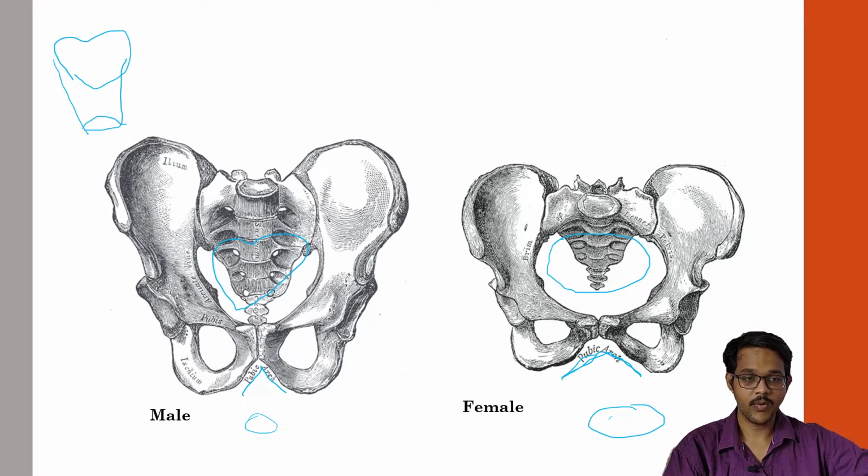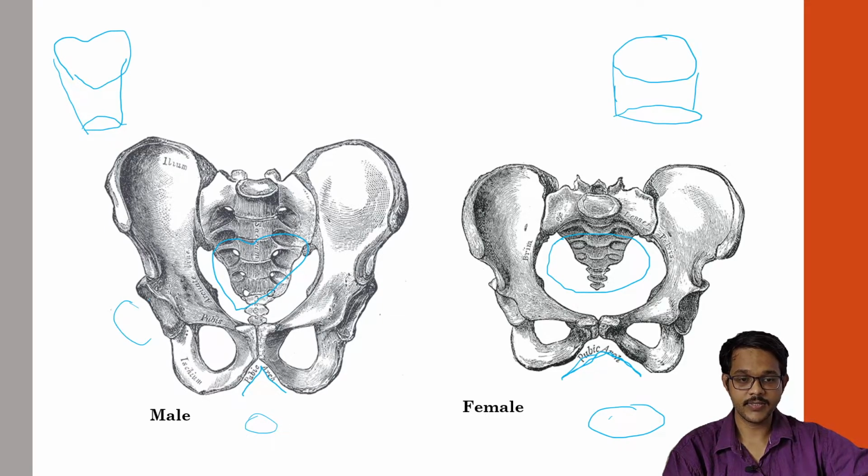In females, the inlet is circular and the canal is like a cone and it ends like a cone only. So this helps in pregnancy. So this is like a cross section from inlet to outlet. And the sacroiliac line, preauricular sulcus is prominent in females. Then obturator foramina is oval in males, it is more rounded in females. Body of pubis is smaller in males, and it is broader in females.